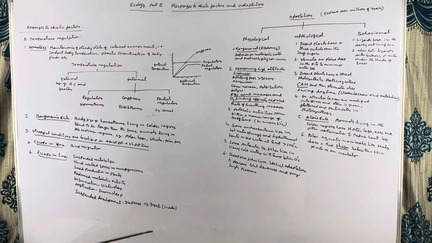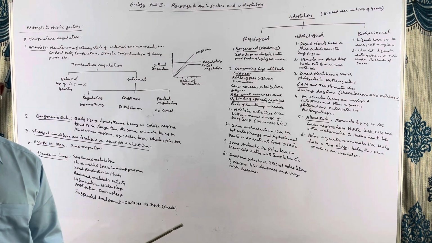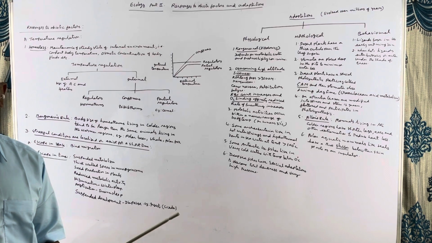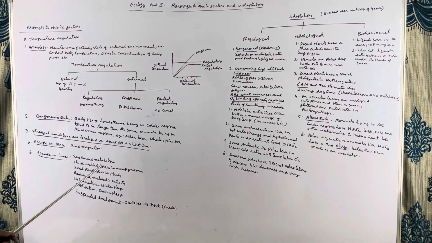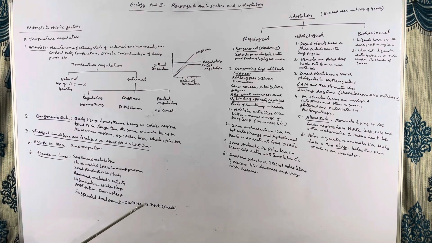Escape in time. All animals cannot travel, all animals cannot migrate. So some animals overcome the stressful conditions by escaping into time. That means they suspend their metabolic rate in various ways.